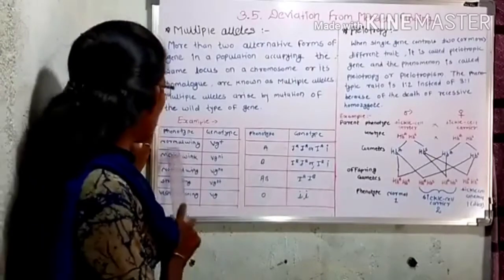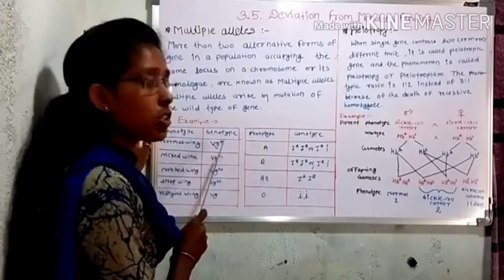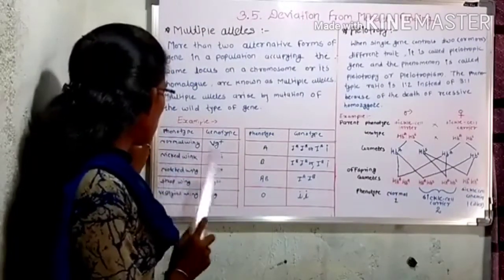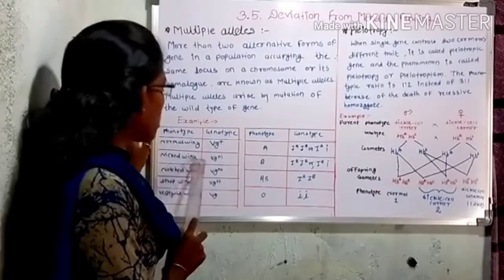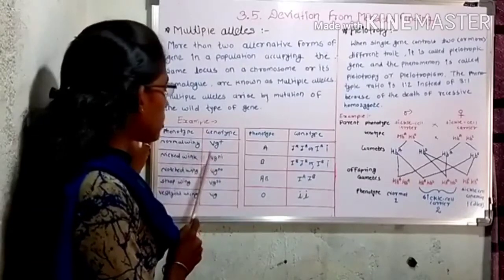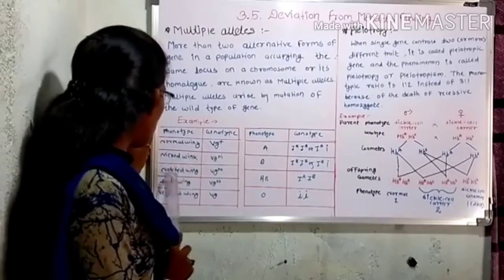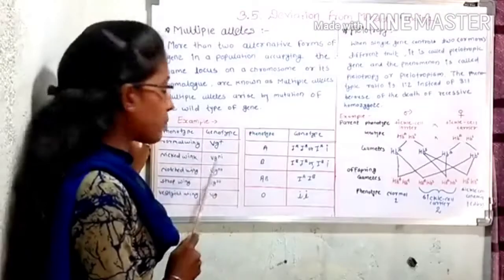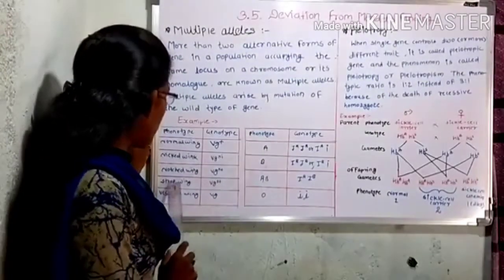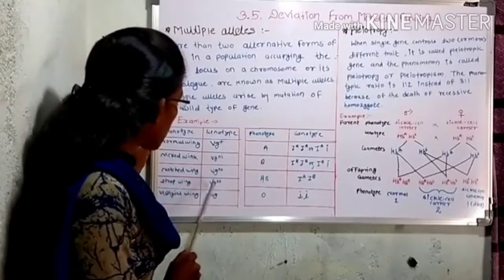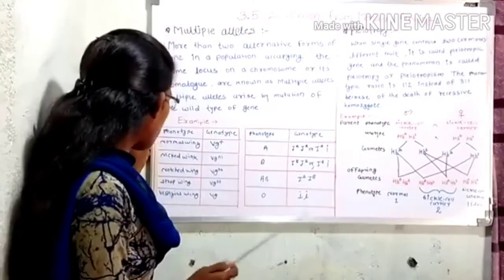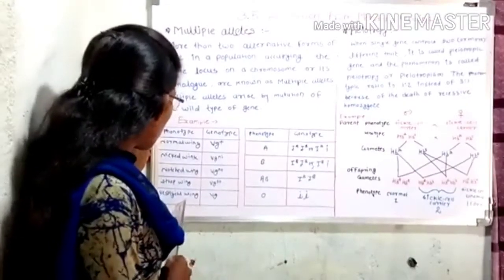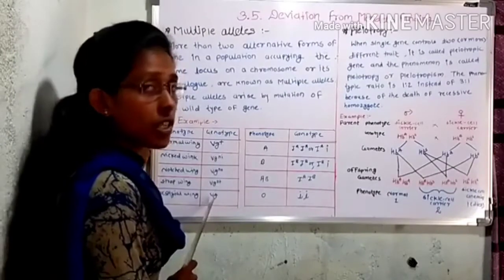If Drosophila has the normal wing, the responsible genotype for this normal wing is VG positive. Then if Drosophila has the nicked wing, the responsible genotype is VG-NI. If it has the notched wing, the responsible genotype is VG-NO. If it has a strap wing, the responsible genotype is VG-ST. If it has a vestigial wing, the responsible genotype is VG.